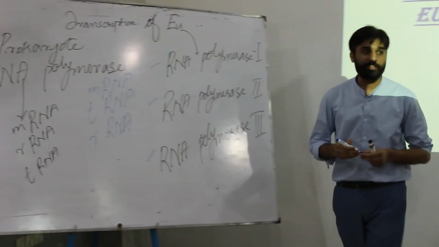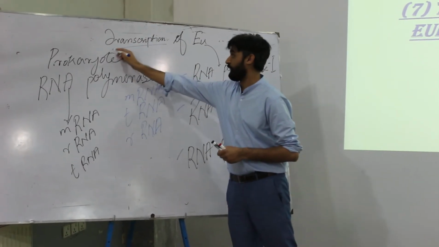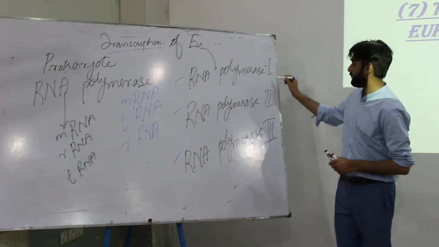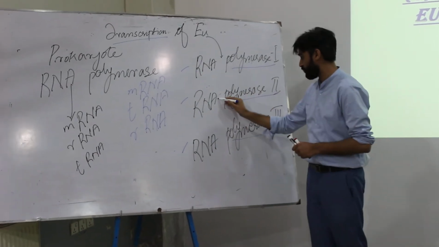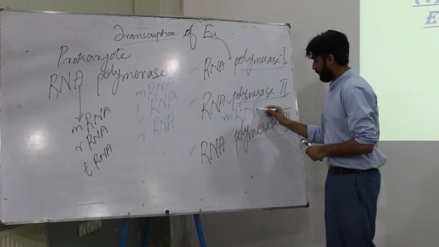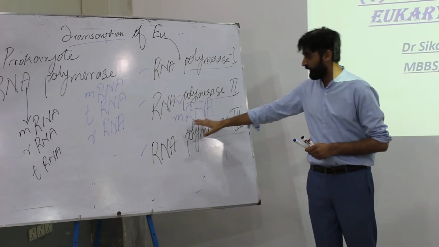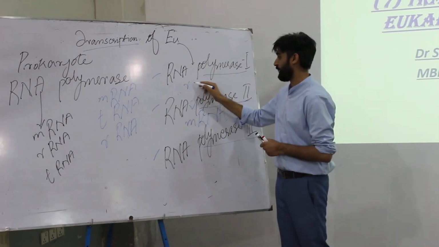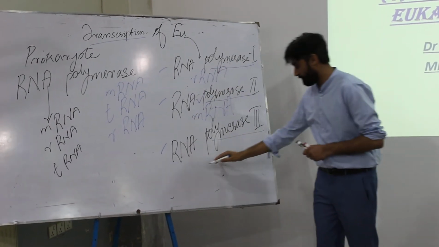When you guys were in FSC, we have initially discussed the transcription is the formation of RNA from a single molecule of DNA. So the most important of polymerase 1, polymerase 2 and polymerase 3 is polymerase 2 because it forms messenger RNA. RNA polymerase 2 is very important because it forms the main bulk which is messenger RNA. RNA polymerase 1 forms ribosomal RNA and polymerase 3 forms transfer RNA.